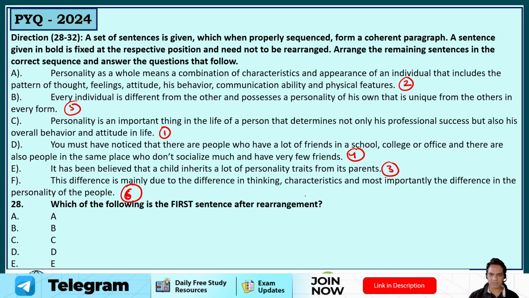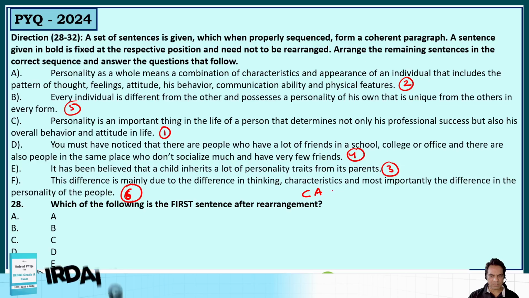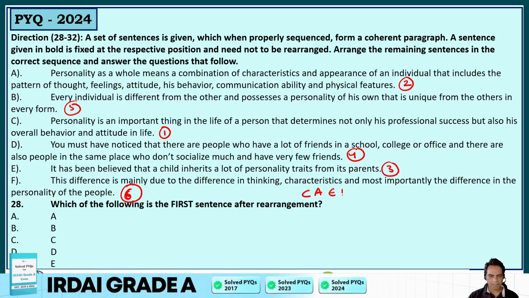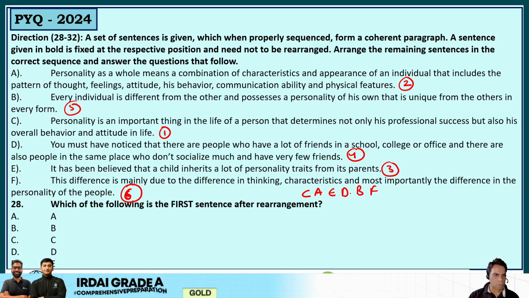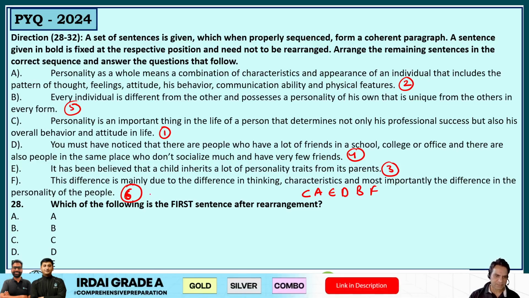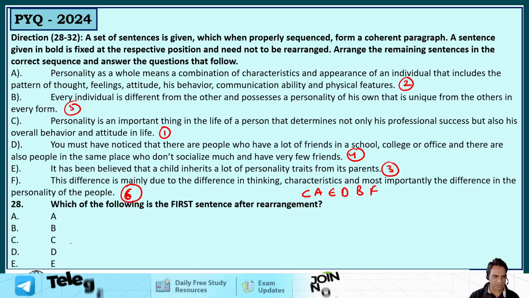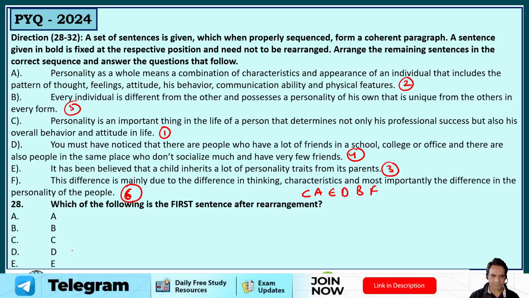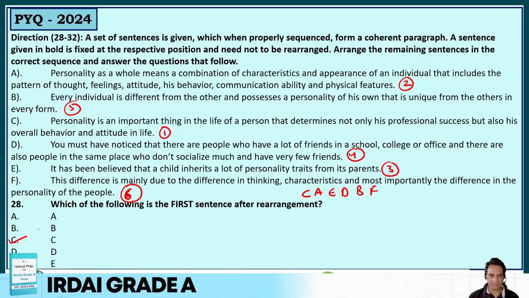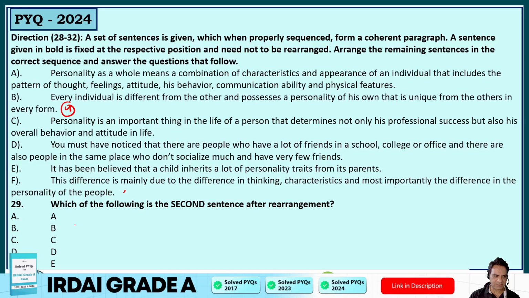So the correct sequence is: first should be C, second should be A, third should be E, fourth should be D, fifth should be B, and last should be F. So CAEDBF. Right, so what is the first sentence after the rearrangement? First is C, so option C is your correct answer. In CAEDBF, the second sentence is CA, so A is the second sentence.